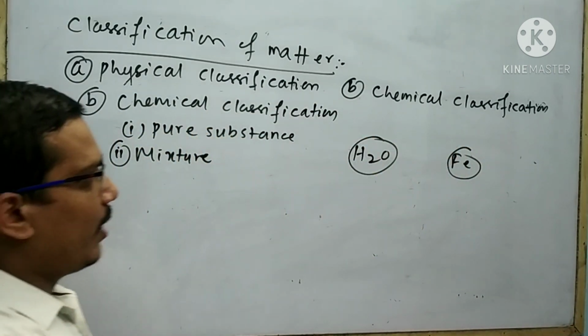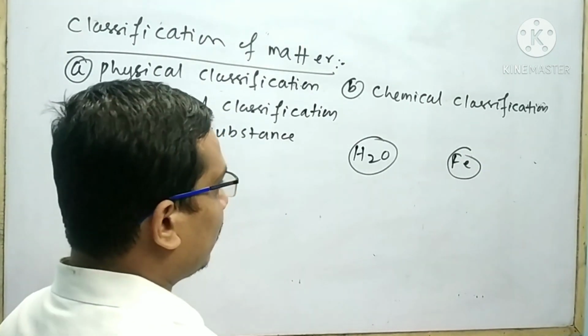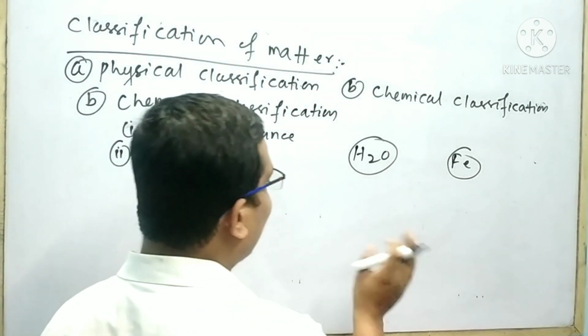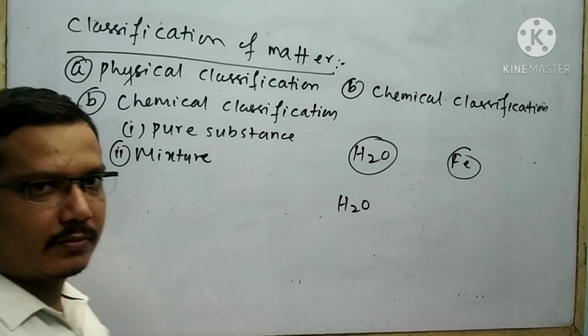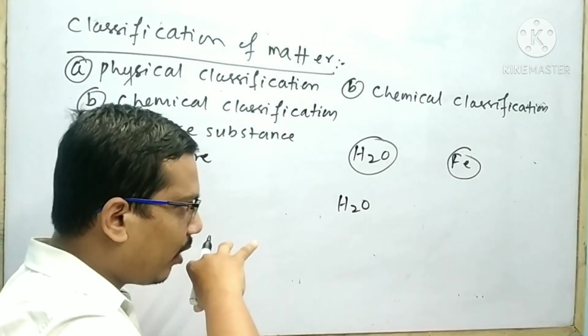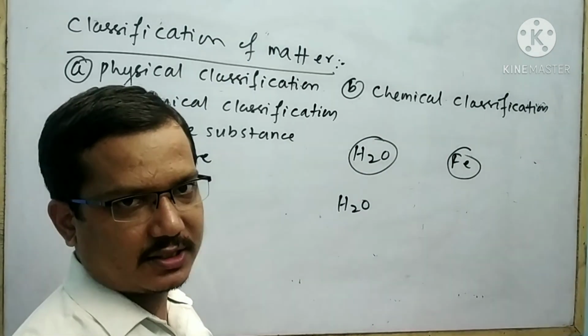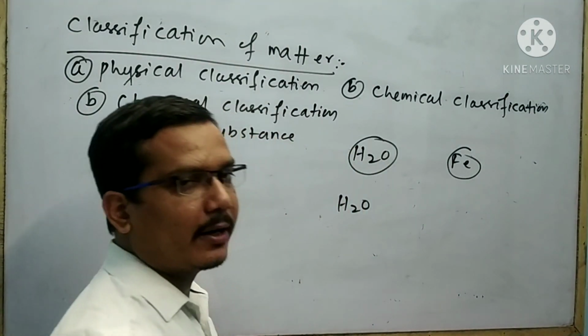Suppose I think about the matter water. The matter water is made by only one component, that is the water molecule. That means water matter is made of many water molecules. Similarly, I will think about the metal iron.